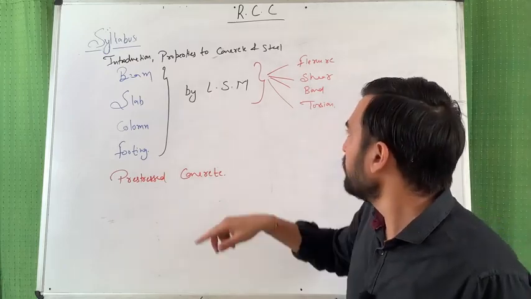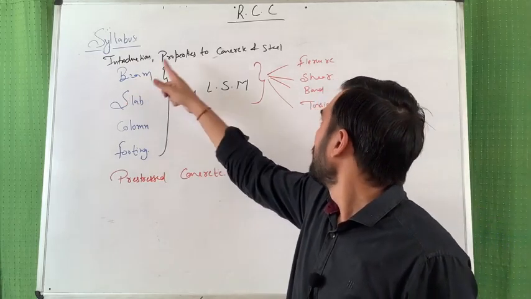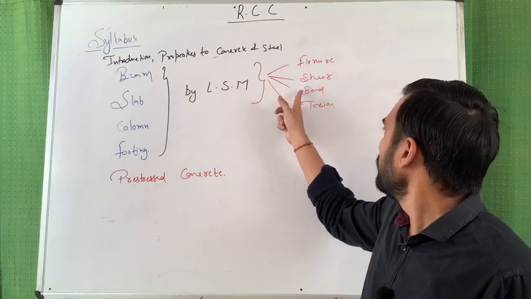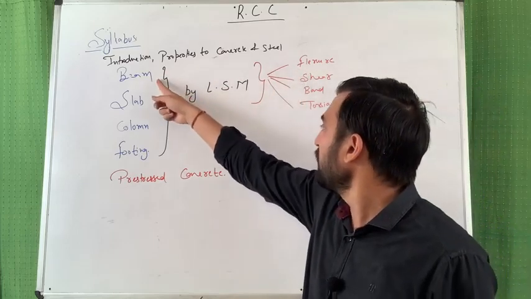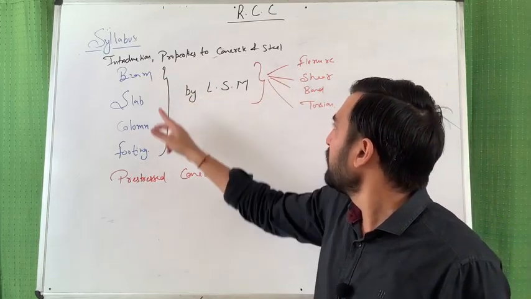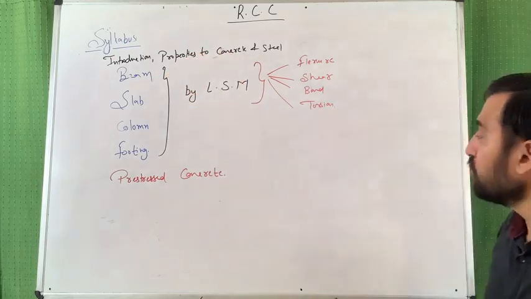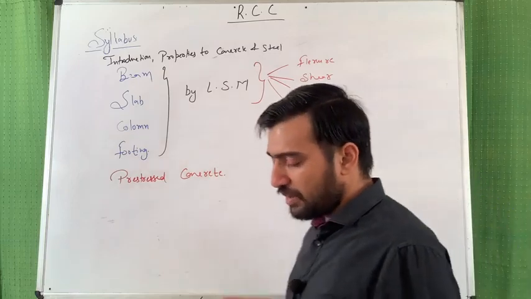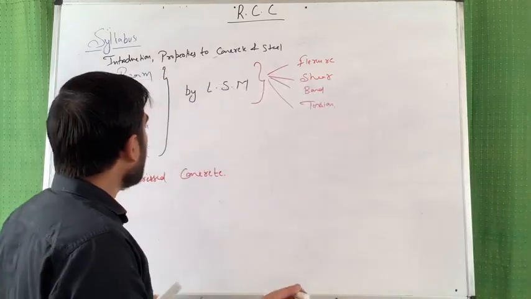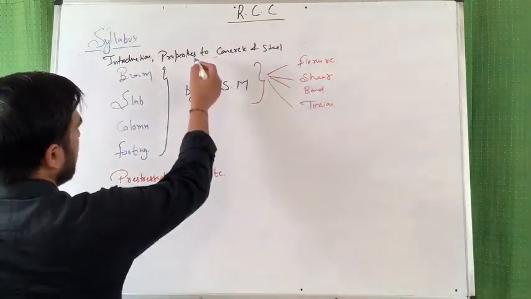But from the GATE point of view, I will say these 3 topics of beam, flexure and shear, and bond, plus pre-stressed concrete plus properties of concrete, these 3-4 topics are very important. So let me mark those topics with a star which are favorite to your GATE.